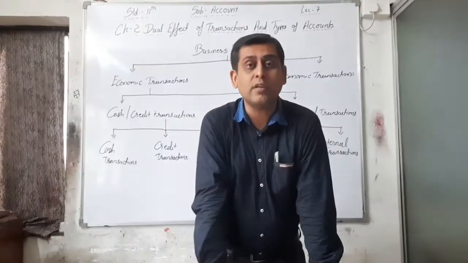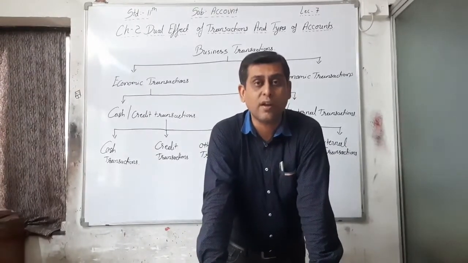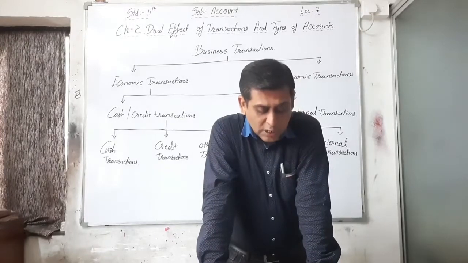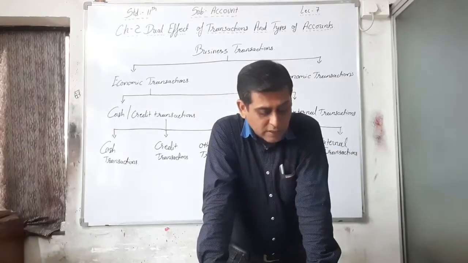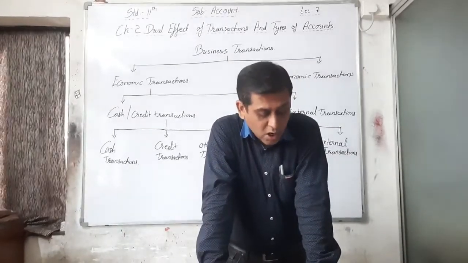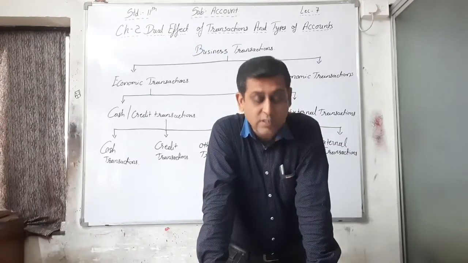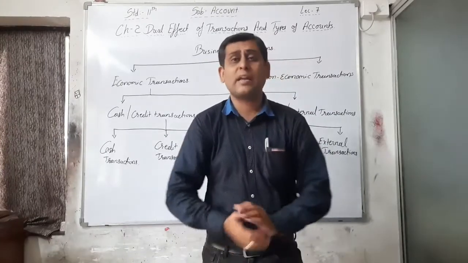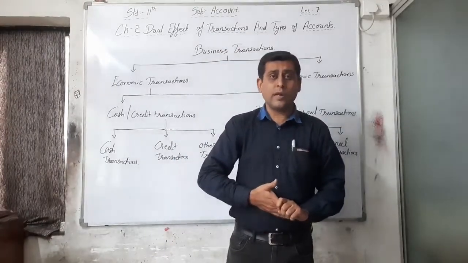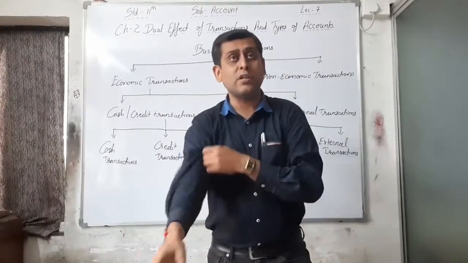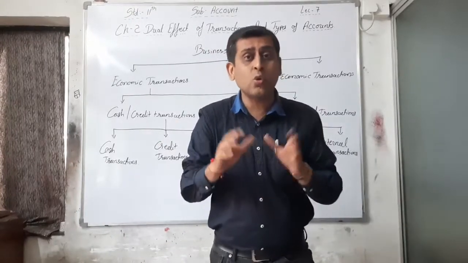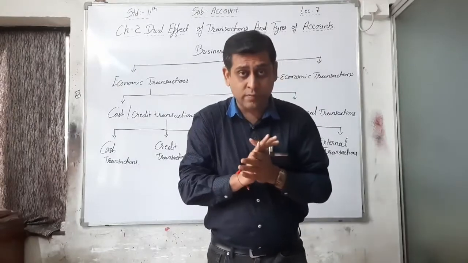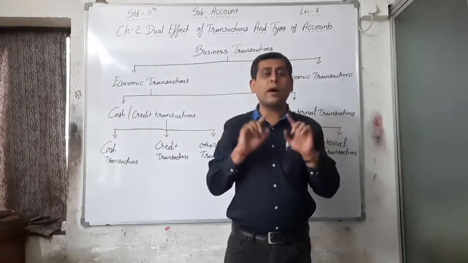Then the second one is credit transactions. What are credit transactions? In this type of transaction, money is not paid immediately for the purchase and sale of assets, goods and services. In the market I have some credit, right? I am purchasing or selling goods to anybody without paying or receiving cash. That is my credit in the market.